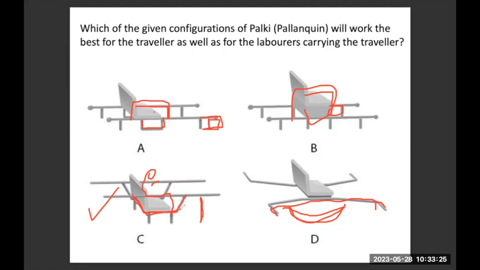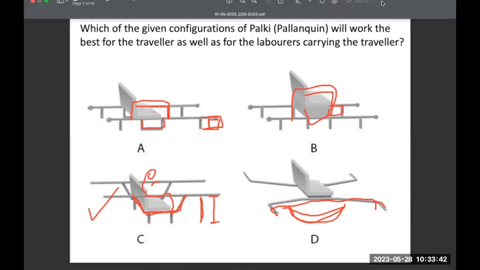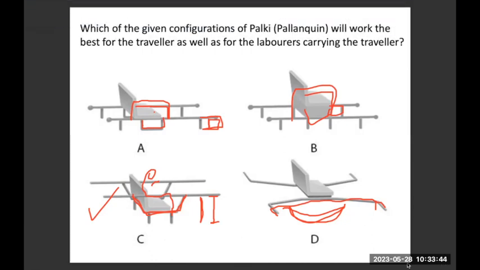where it provides security because of these braces, and it also provides a nice, good ground clearance for the laborers to pick up the palki. Okay. Any doubts, any questions here? All right.